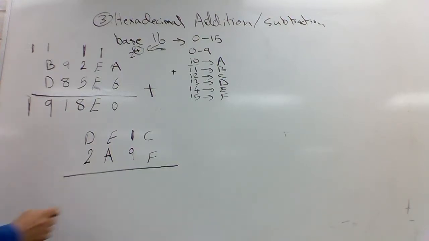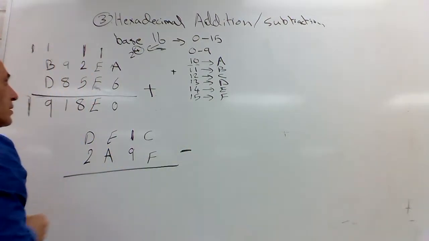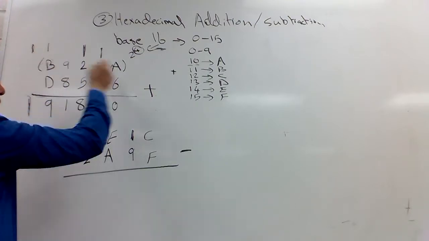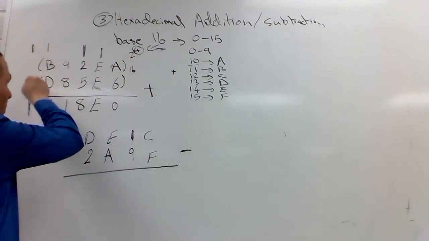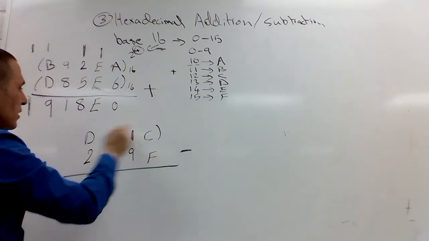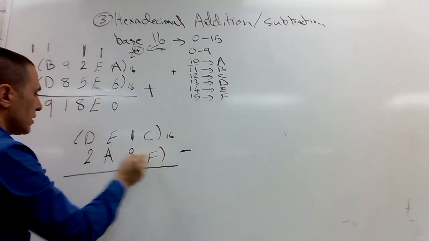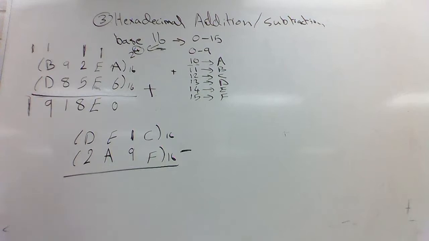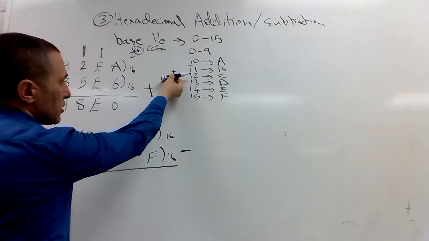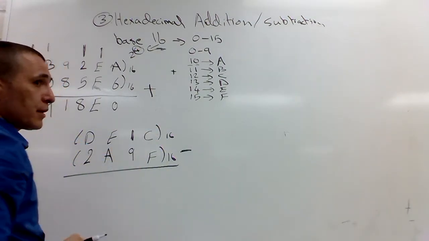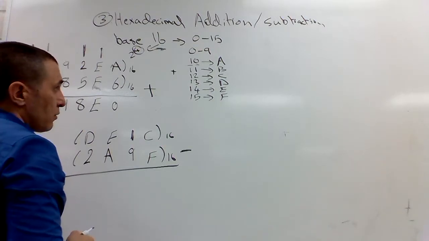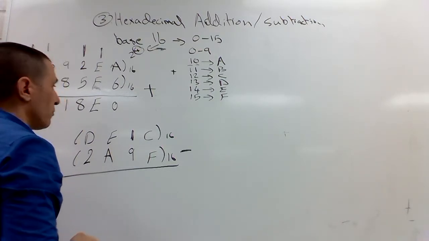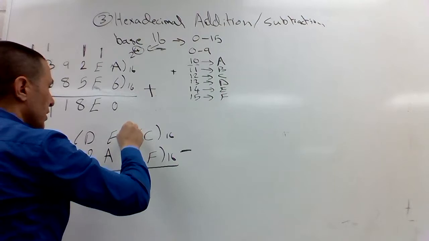And here I'm going to do subtraction, hexadecimal. All those are base 16, base 16, base 16, base 16. C minus F. What's C? C is 12, F is 15. Can I subtract 12 from 15? No, so we're going to have to borrow from 0.